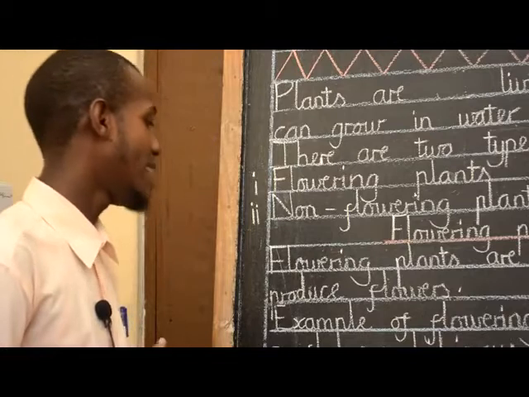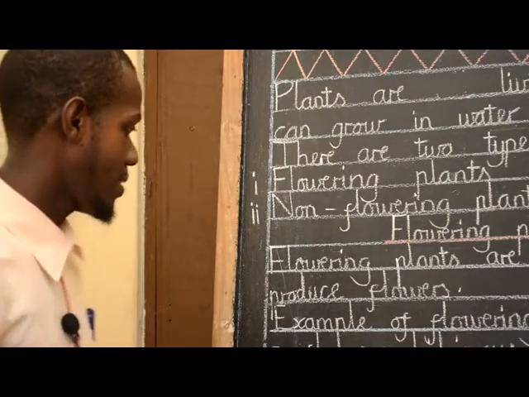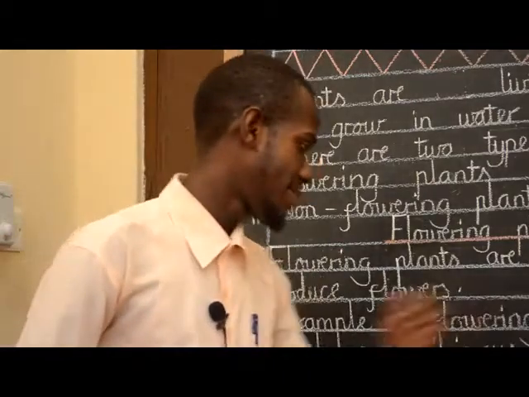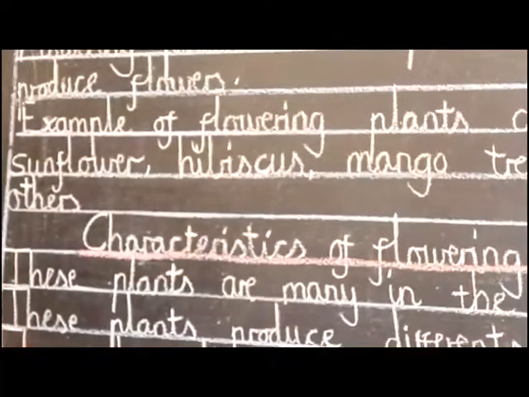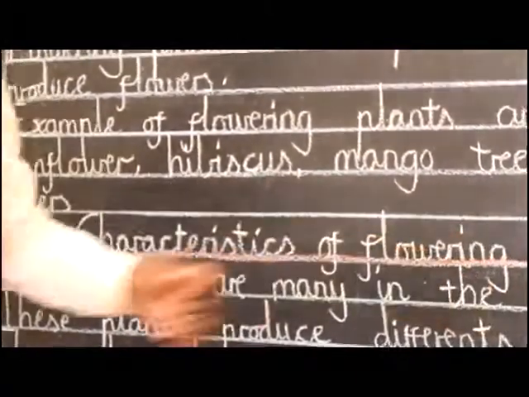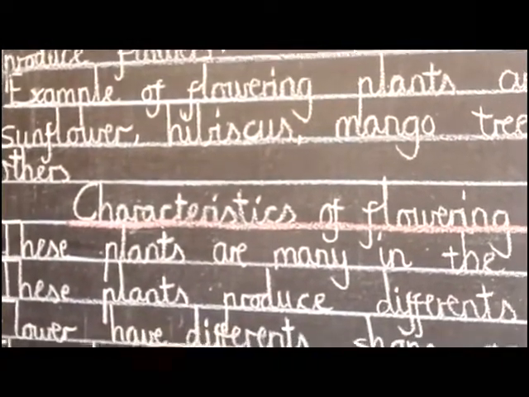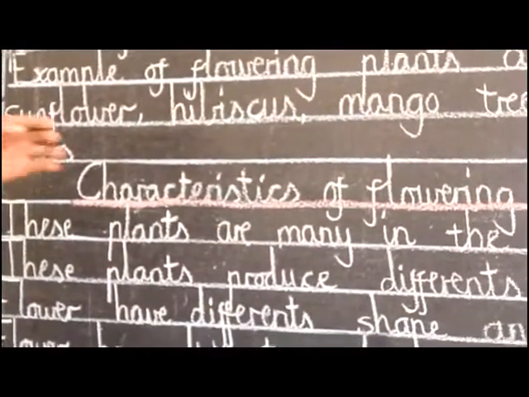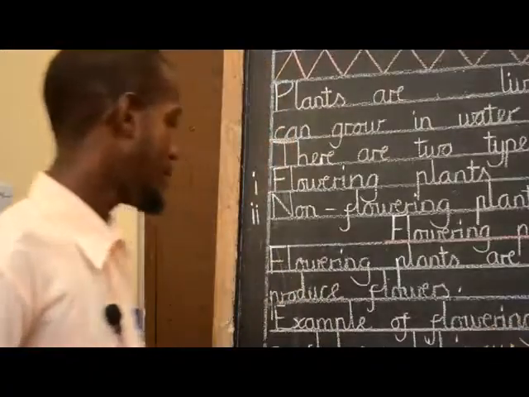Yes. So nice. Now we are going to learn the characteristics of flowering plants. The first one is these plants are many in the society. Characteristics in Swahili we say tabia au sifa za mimea inayotoa maua.